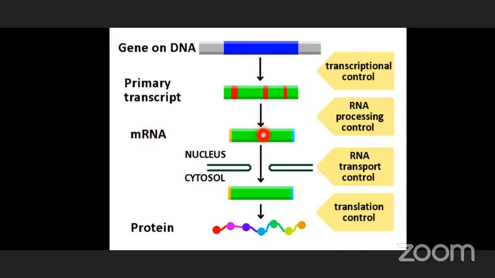This matured mRNA, which is formed inside the nucleus, is transferred into the cytosol, nothing but cytoplasm. This is RNA transport control, where the RNA molecule is transported from the nucleus to the cytosol or cytoplasm.